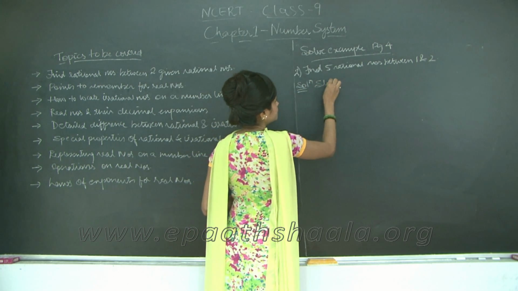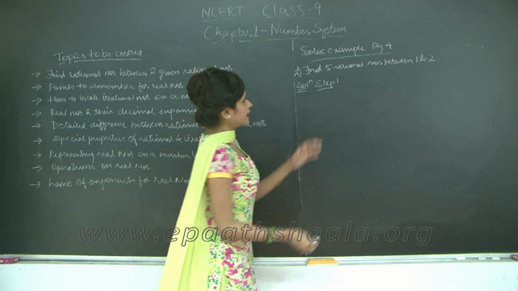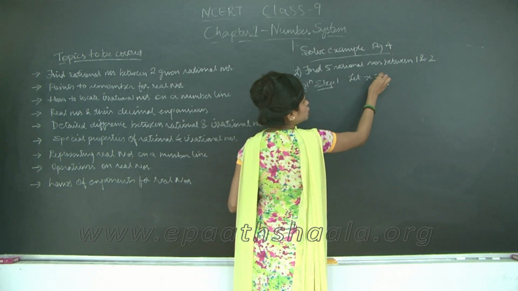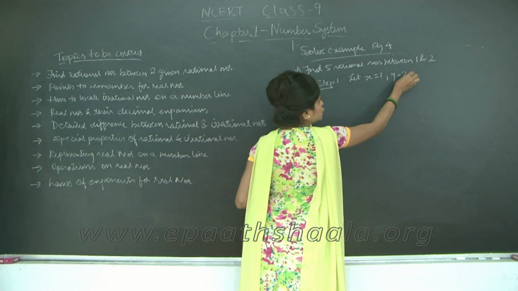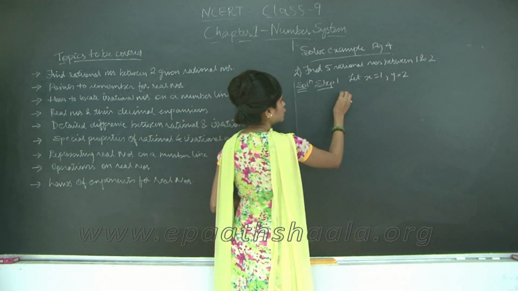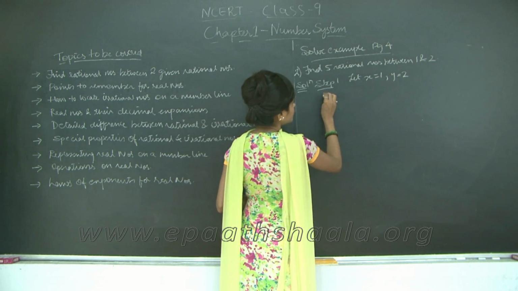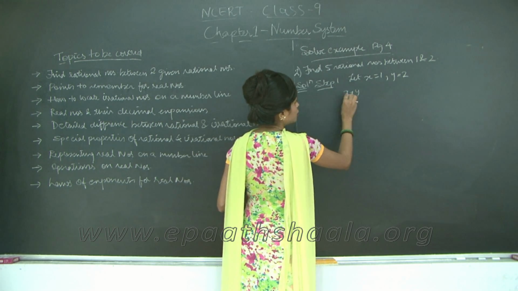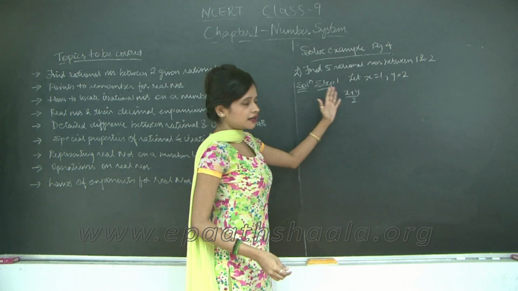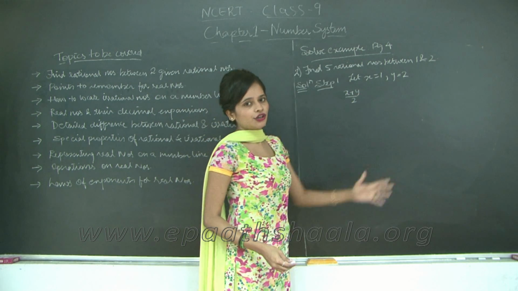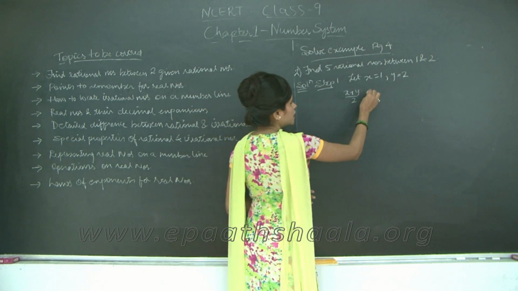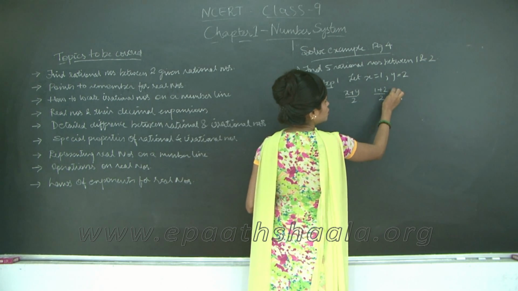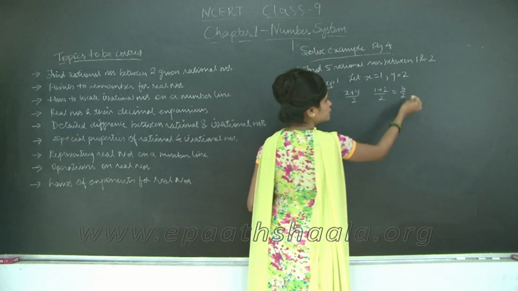step 1. So let's say let x be equal to 1 and y be equal to 2. According to method 1, you have (x plus y) upon 2, right? Successively you are going to keep doing this in order to find the rational numbers. So the first one will be (1 plus 2) upon 2, which is 3 upon 2, right?